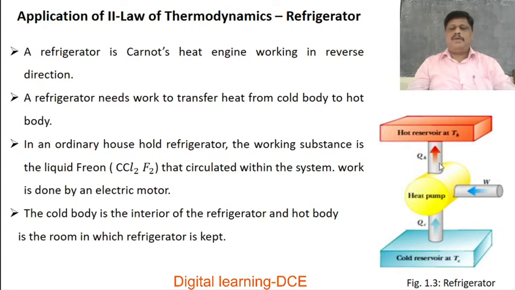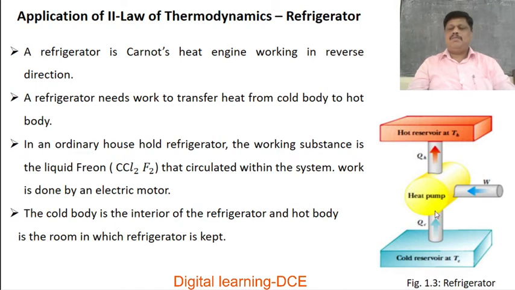This diagram represents the refrigerator. Here there is a cold reservoir maintained at a lower temperature. Heat is absorbed from the cold reservoir, that is the sink, by doing some external work on the working substance, that is freon liquid, and some heat is rejected to the hot reservoir maintained at a higher temperature T1.